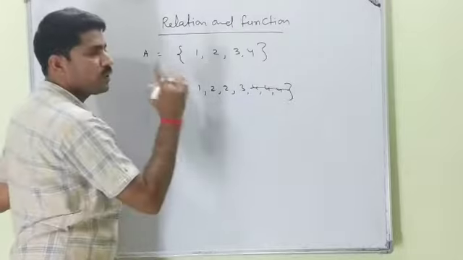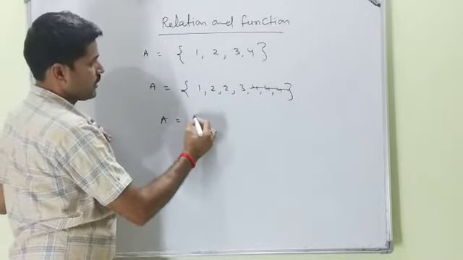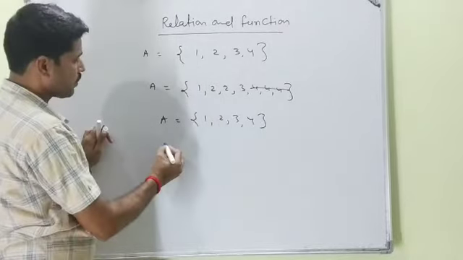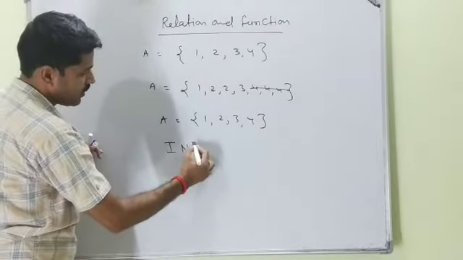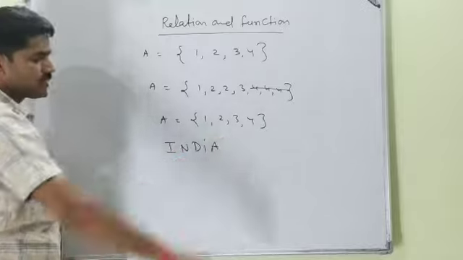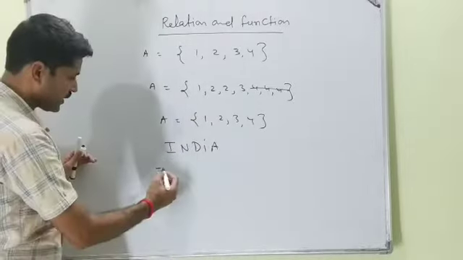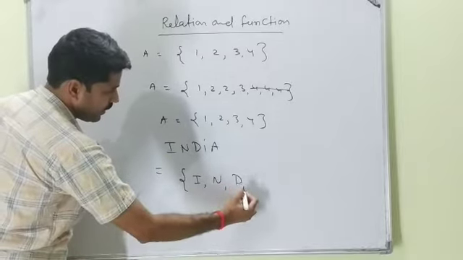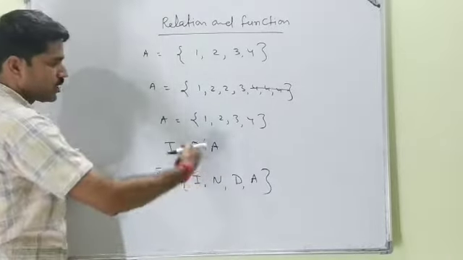No, not allowed. Only once you write. That is 1, 2, 3 and 4. Another example is India. Please write the set of India. What do you write? I, N, D, A. This is the set of India.